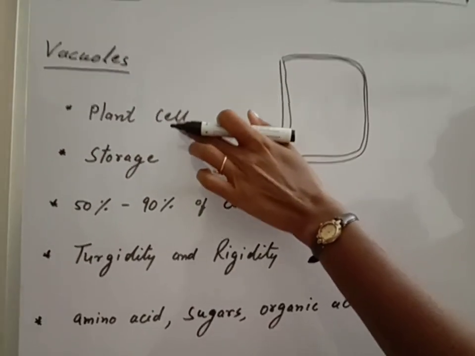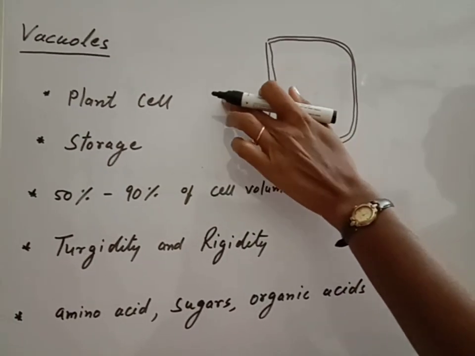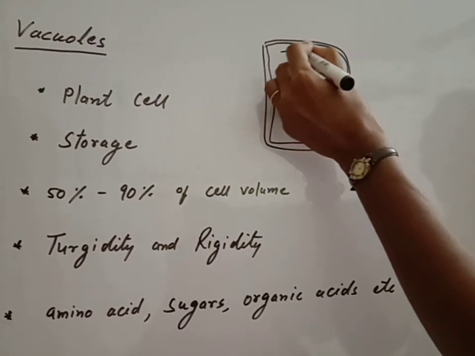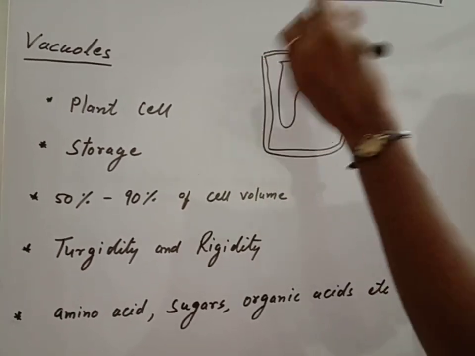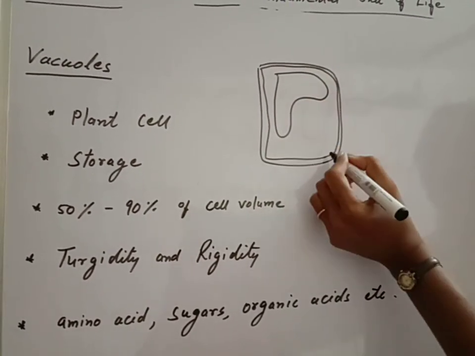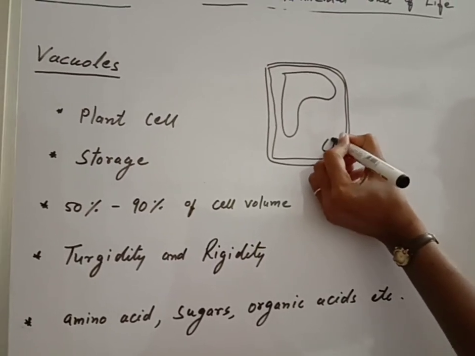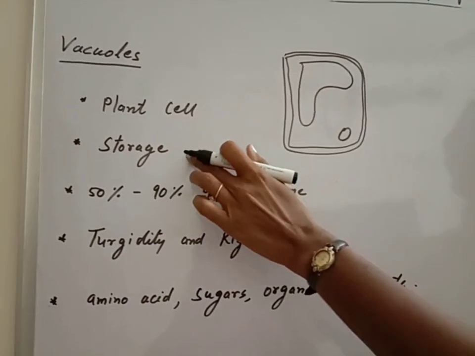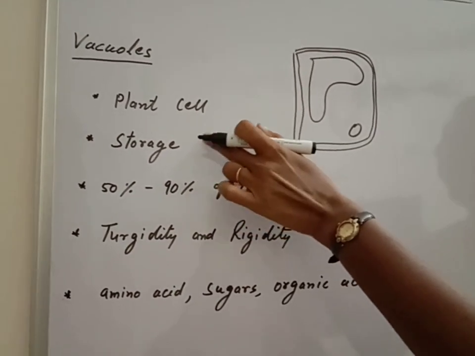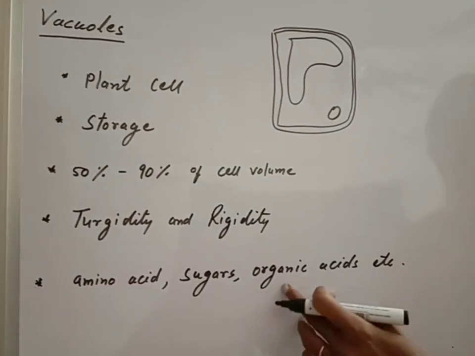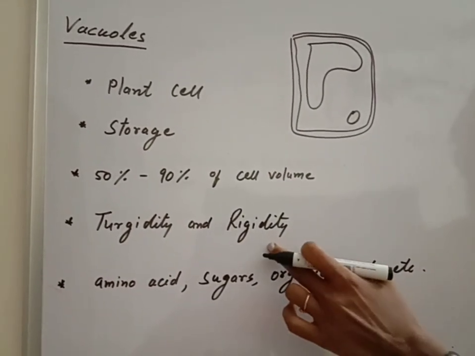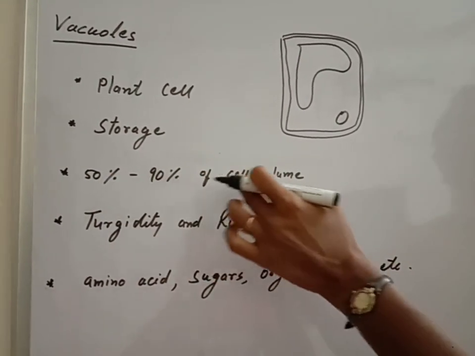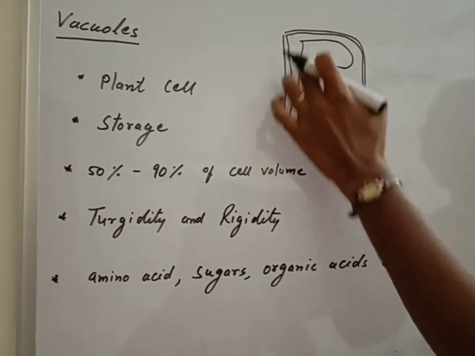Vacuoles are present in plant cell. Sometimes they are present in animal cells but they are very small in size. While in plant cell they cover 50 to 90% of the cell volume. The vacuoles are very big in plant cell, so sometimes the nucleus is pushed in one corner. Their main function is storage. They store amino acids, sugars, organic acids, etc. and they provide turgidity and rigidity to the cell.